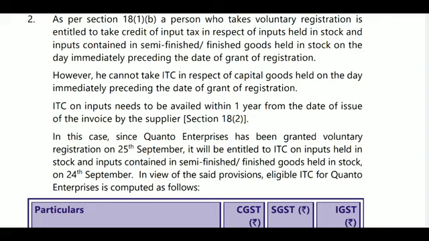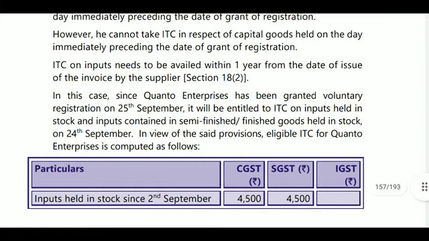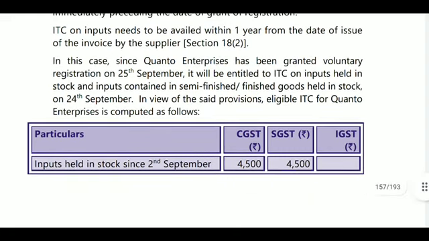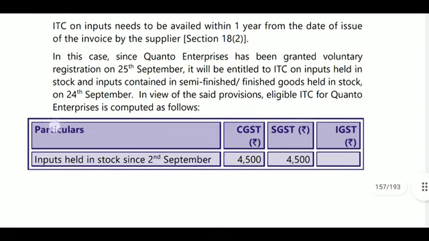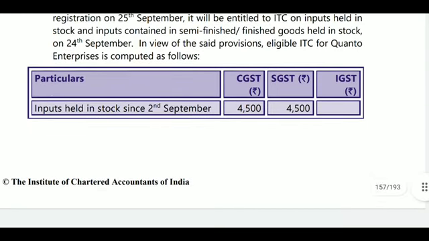Only the person will be eligible for capital goods ITC, and they will be reduced by 5% for every quarter. Next, ITC on input needs to be availed within 1 year from the date of issue of invoice by the supplier. 18.2. Next, in this case, since Fontana Enterprise has been granted voluntary registration on 25th September, it will be